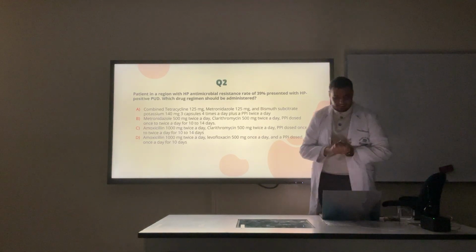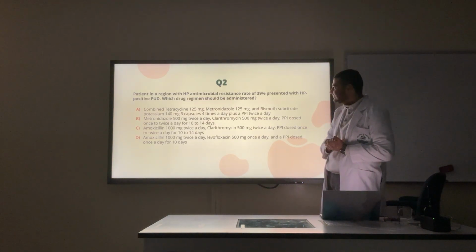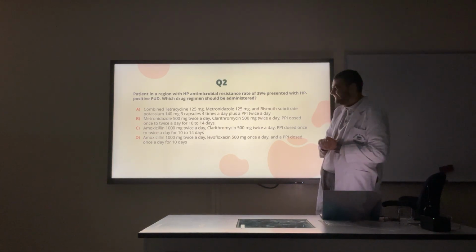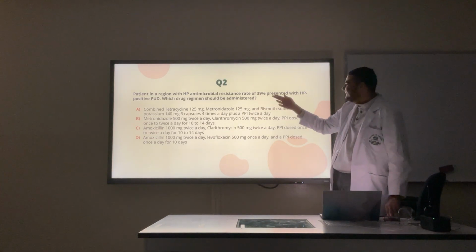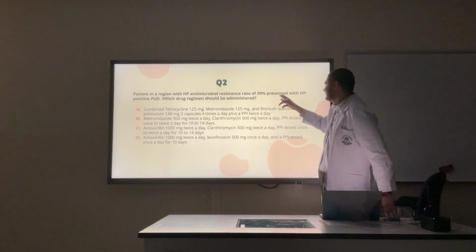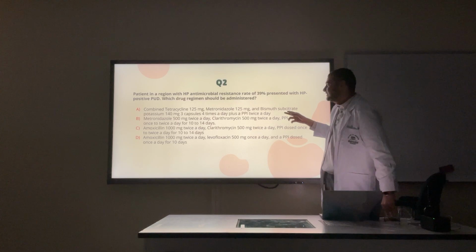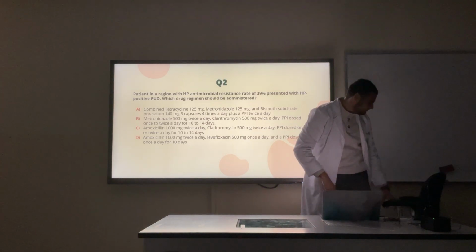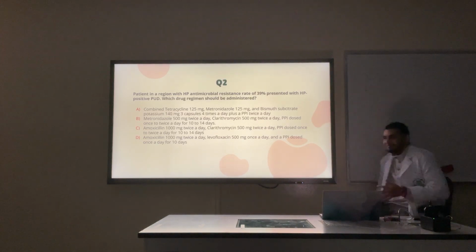Question 2. Patient in a region with Helicobacter pylori antimicrobial resistance rate of 39%. If you read the lecture, you will know I put this. Presented with HP positive PUD, okay? Which drug regimen should be administered? I'll sit down here while you read this because it's annoying.